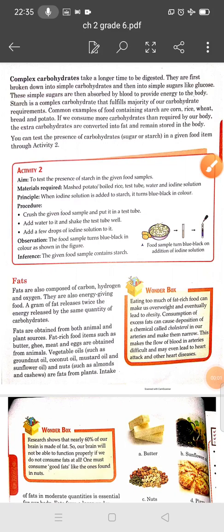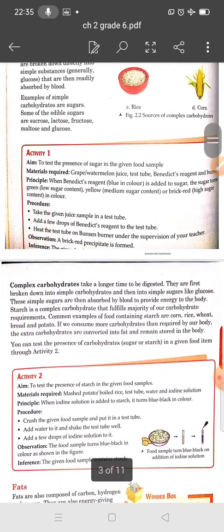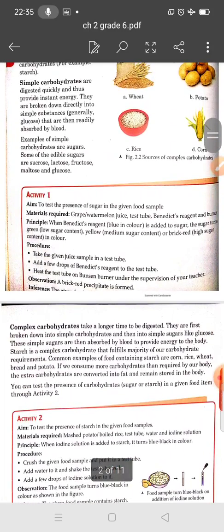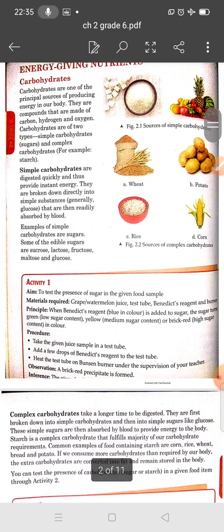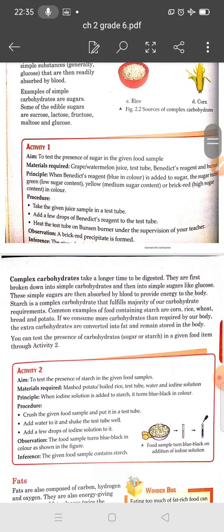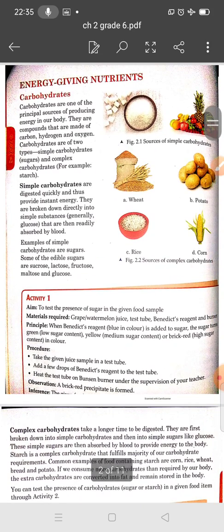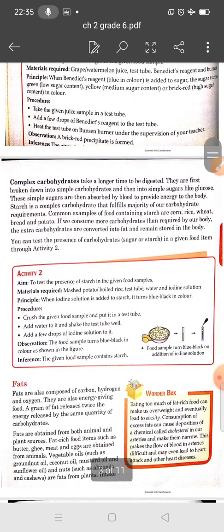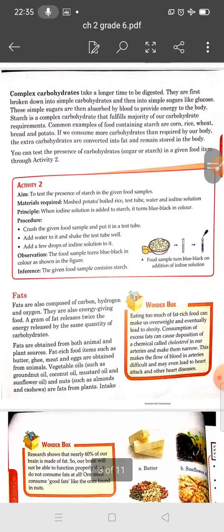Class 6, chapter number 2: components of food. Students, we have discussed in the previous lecture components of food. We have discussed carbohydrates, and there are two types of carbohydrates, simple carbohydrates and complex carbohydrates. We have also discussed simple carbohydrates. In this lecture we will discuss the complex carbohydrates.